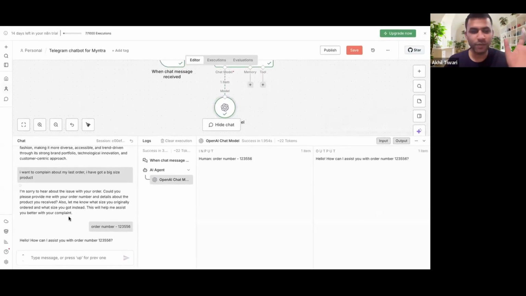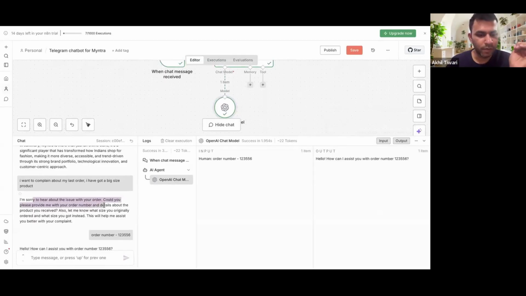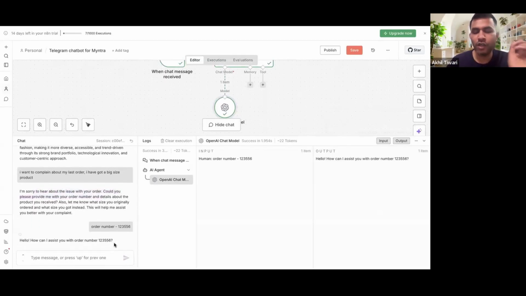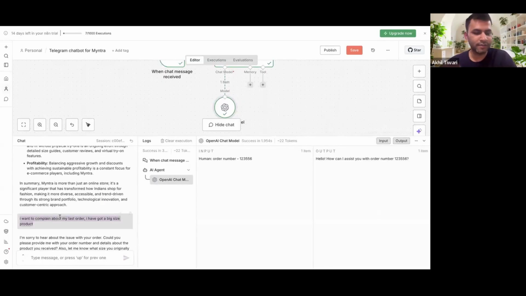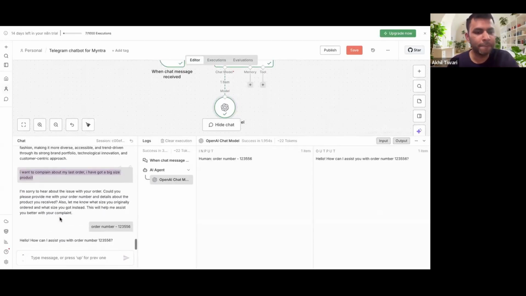So yeah, you could notice one thing. When it asked me about the order number, and I gave the order number, it lost context, right? So I'll explain again. This is where I raised the complaint. Okay, hey, I'm kind of frustrated about my order. I've got a bigger size, and of course it acted well and asked me about the order number. And the moment I gave it an order number, it forgot completely. Ideally, it should have acted on this, right? This is happening because this model does not have a memory, right?